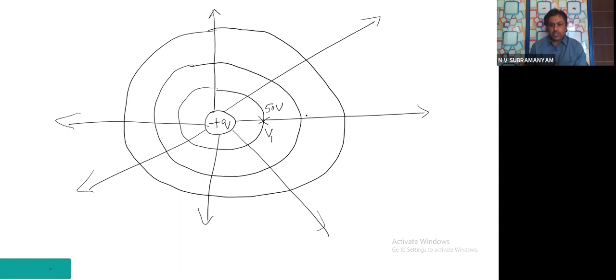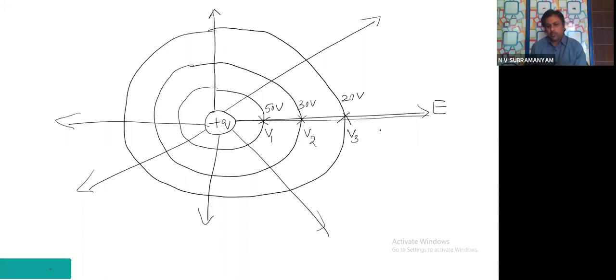What is the potential on the second sphere? 30 volts. What is the potential on the third sphere? V3, 20 volts. This is the electric field direction which is going away from it. Yes or not? So at every point electric field is going away from the charge.